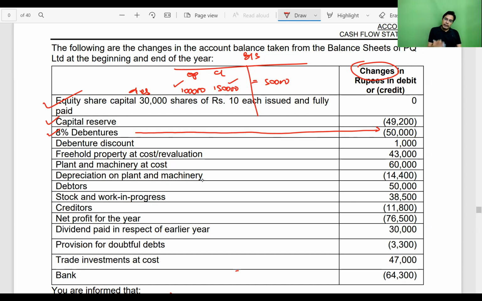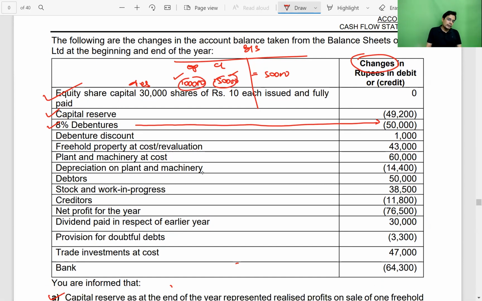In this question, instead of giving us the opening and closing balances separately, they have given us directly the difference between opening and closing balance. And they have given this difference in brackets. Bracket means credit. Now listen carefully. This is a change and this is a credit change. Debenture naturally has which balance?